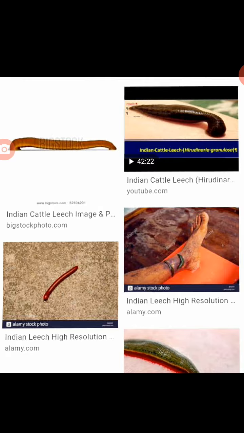Do you see the earthworm contract their bodies and then relax? The 2 suckers serve for attachment during movement on the substratum. Second type, swimming movement. Leeches swim very actively and perform undulating movement in water.